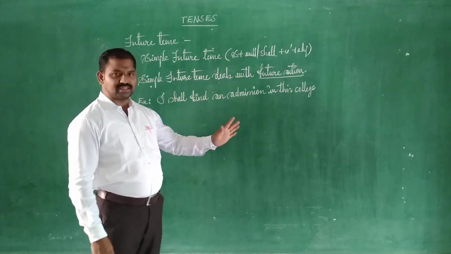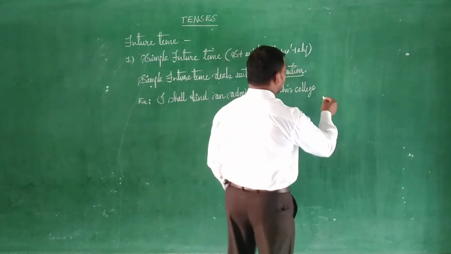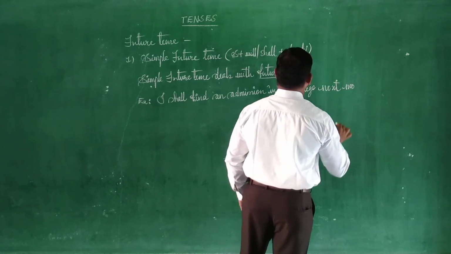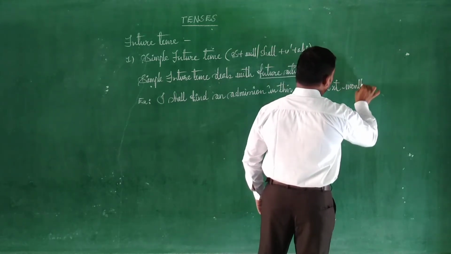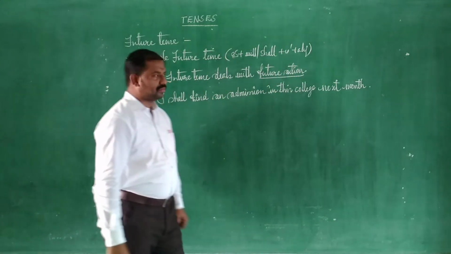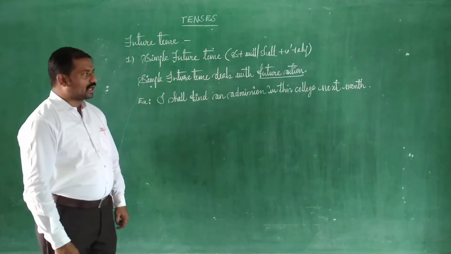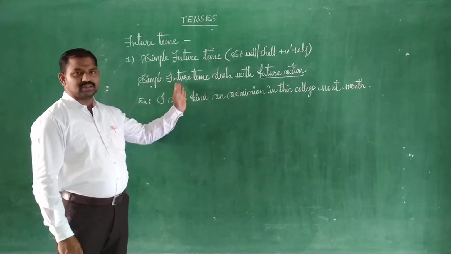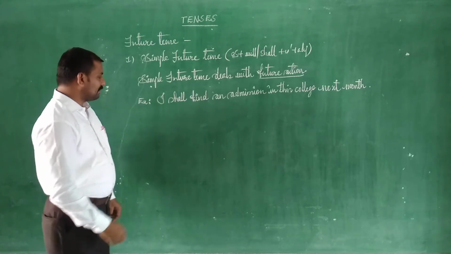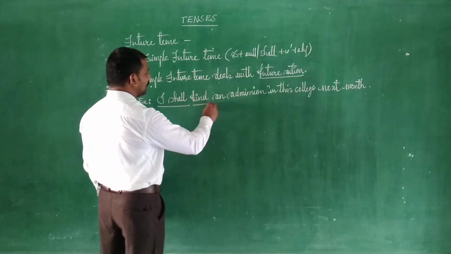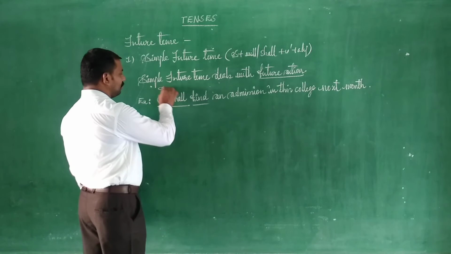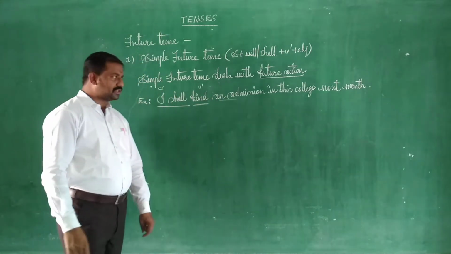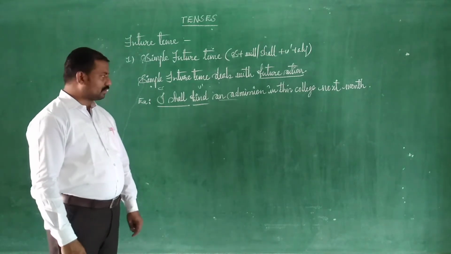If you want to add something extra for more clarity, you can have the indicators of future tense like next month, tomorrow, next week, which are the things that generally indicate the future tense. So we can have an example here. I shall find an admission. This is the subject we have, and shall plus verb 1 we have used. An admission comes into object, and all the remaining will go into object complement.